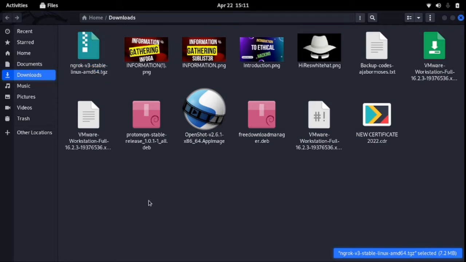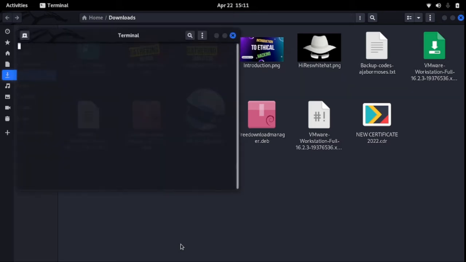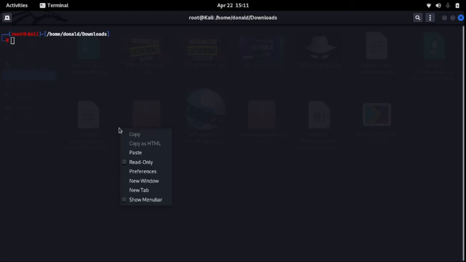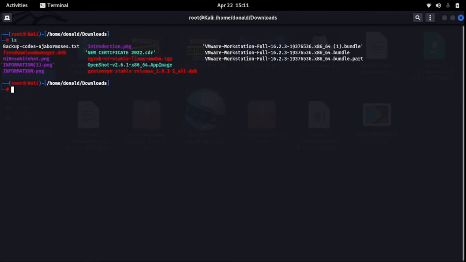So quickly we open a terminal here, change to super user. Okay, then we extract the file.